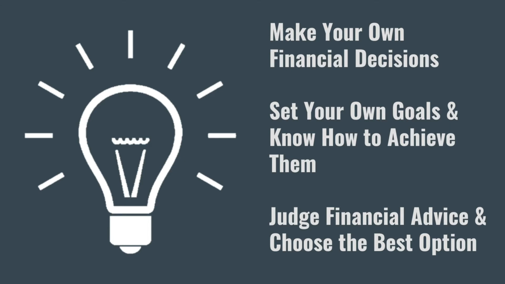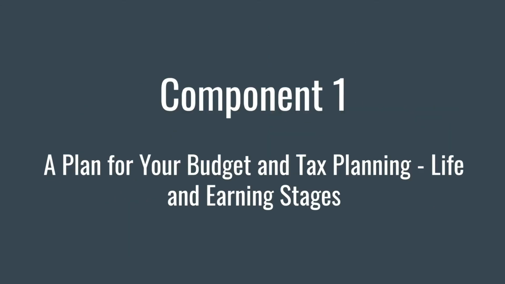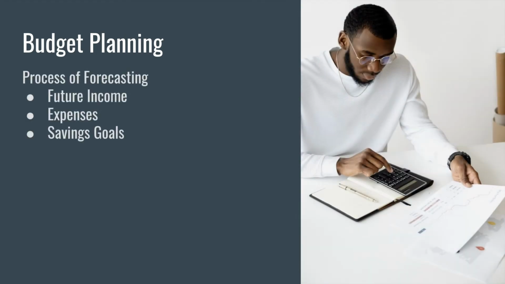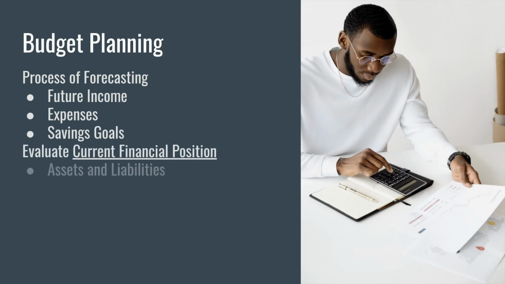Okay, now getting into it. Let's go through the components of a financial plan. Component 1, a plan for your budget and tax planning. Budget planning is defined as the process of forecasting future income, expenses, and savings goals. To do this, you must evaluate your current financial position, including your assets, liabilities, and net worth.